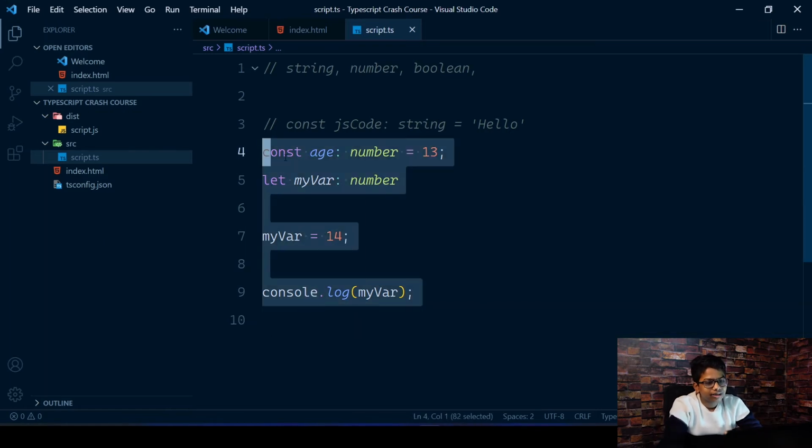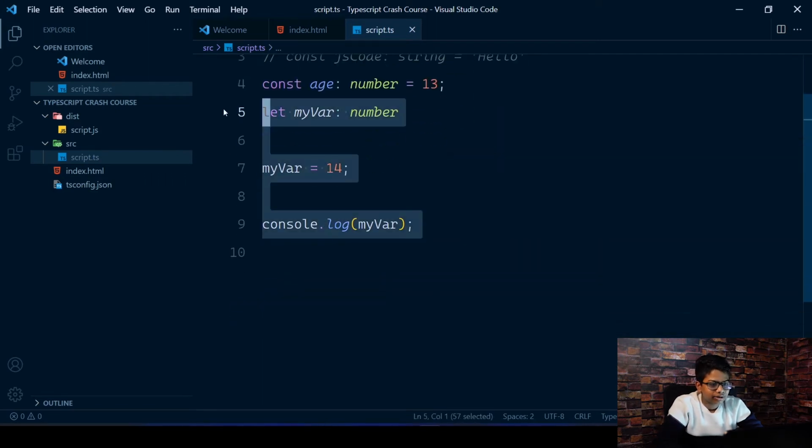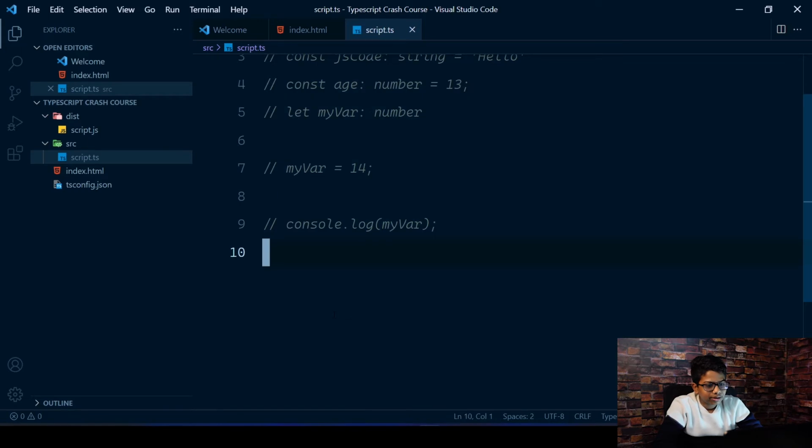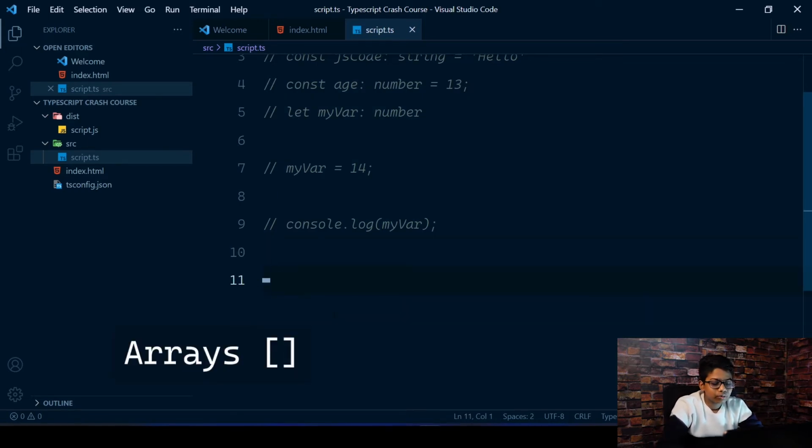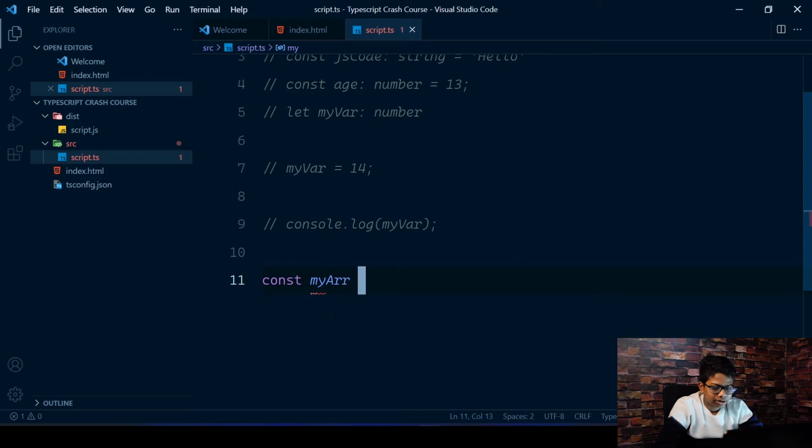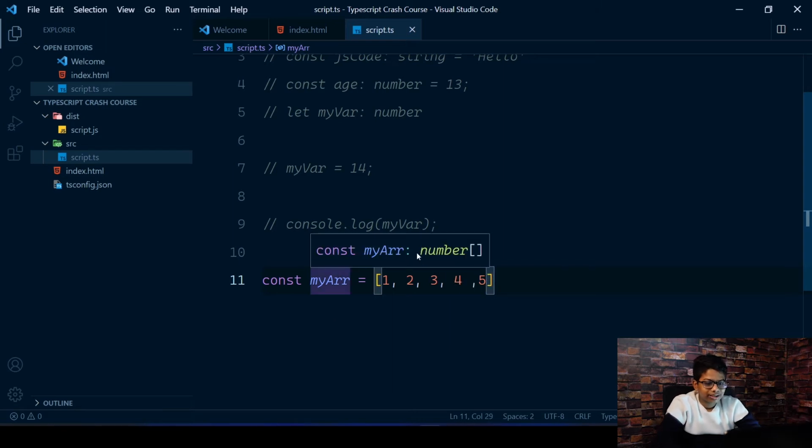Since we had a look at the four main types, I'll just comment those out. Now let's have a look at how we can create arrays with TypeScript. For example, you want an array of 5 numbers. What you would do is write const myArr equals, and in brackets you would put 1, 2, 3, 4, 5. If you hover over this, you can see it's an array of numbers.